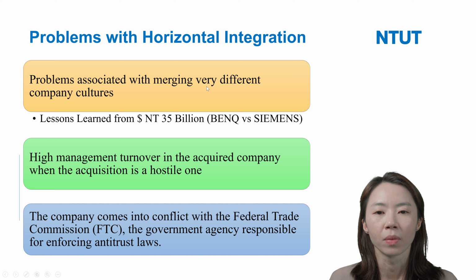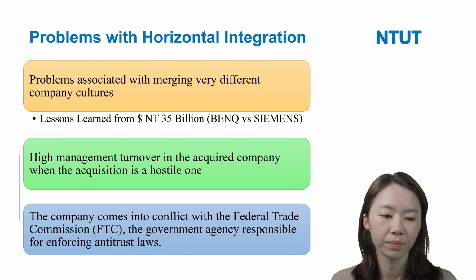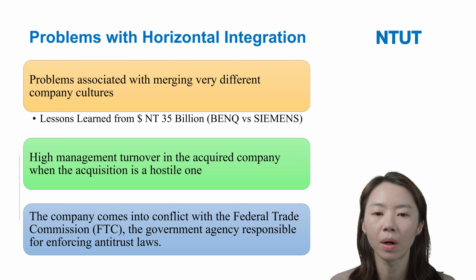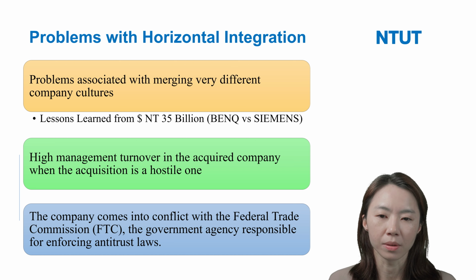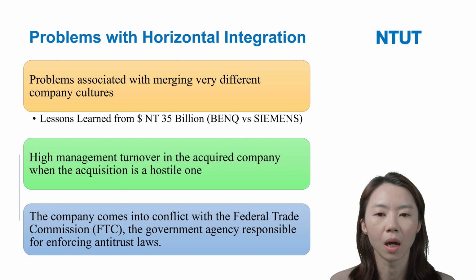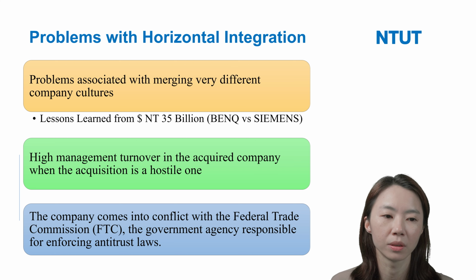Of course, horizontal integration has some disadvantages, some problems. Here, problems such as those associated with merging very different companies' cultures.